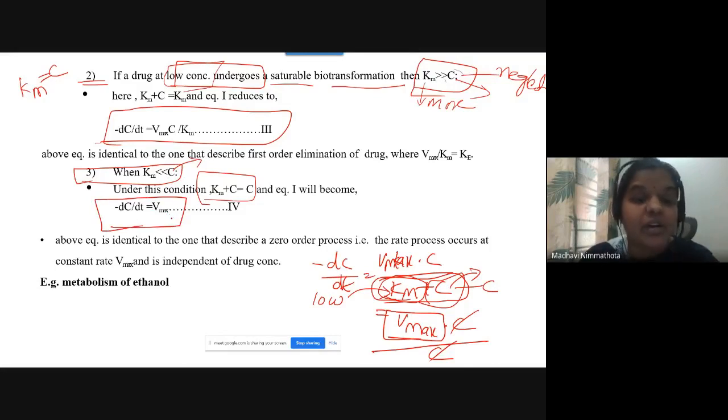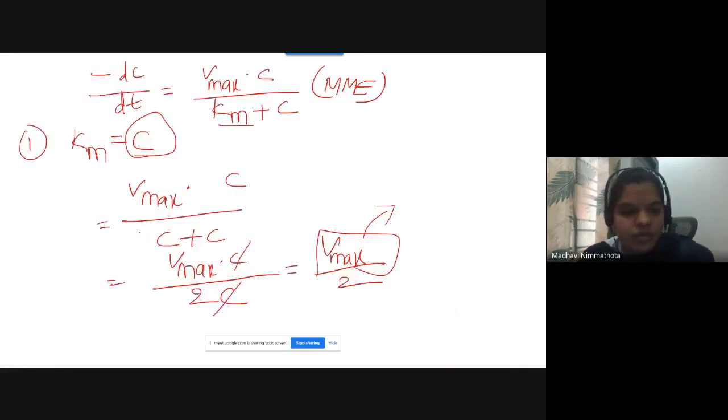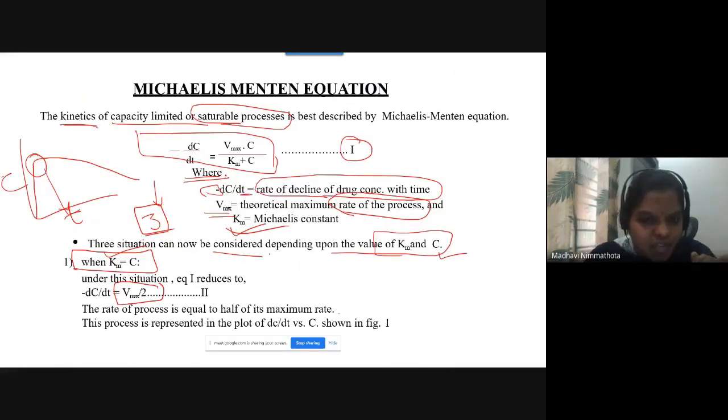Maximum theoretical rate process. So when Km is less than C, you can neglect Km here. When Km is greater than C, you can neglect C here. So then you will get three kinds of situations, depending upon the values of Km and C.